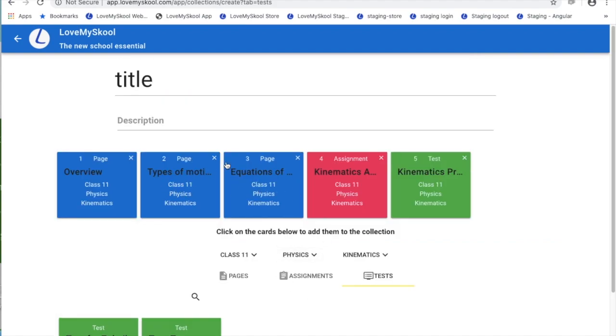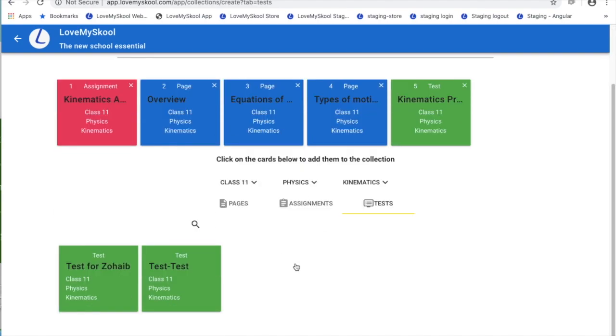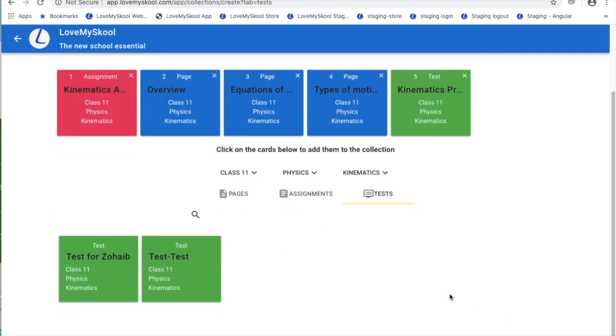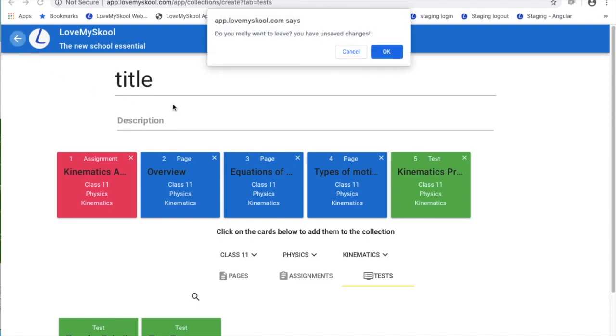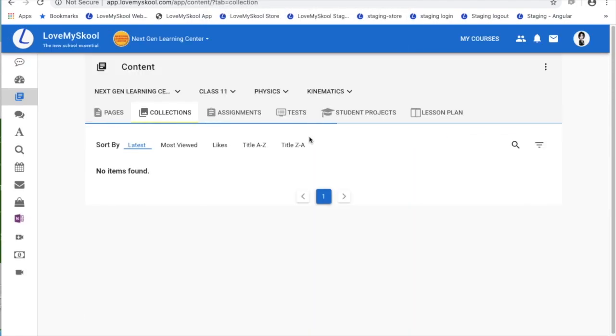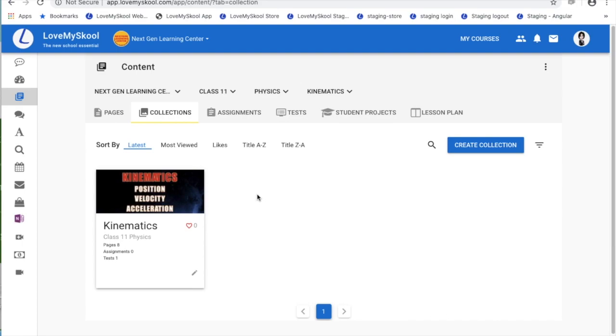Now here, once I have selected everything that I need, I can sequence them. Let's say I want these equations as second, so I can just move them around. Similarly, let's say I want this assignment before everything, so I can put that in the front, and then once you are happy with the sequence, you simply save. On saving, the collection will be ready, and all the students and parents who have enrolled into this course will be able to see it.